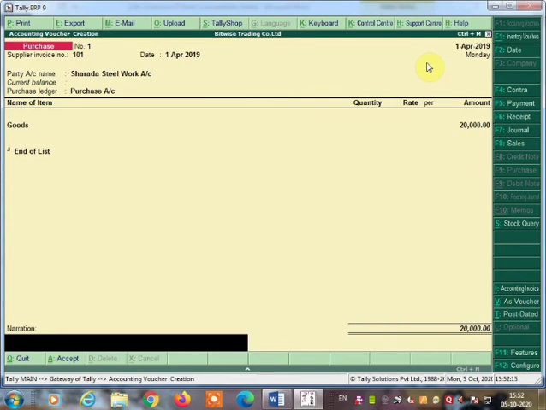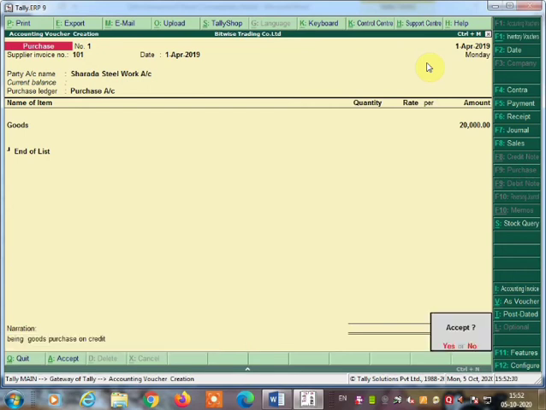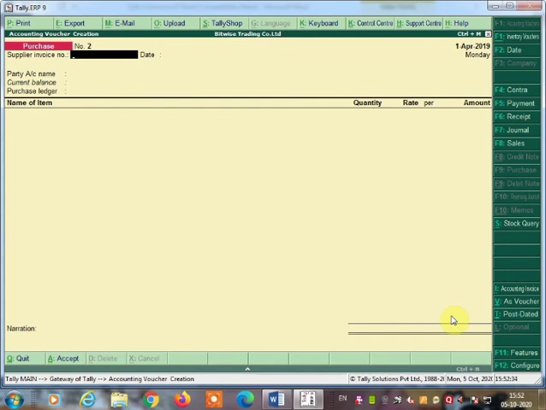Write being goods purchased on credit. Accept the voucher. The second voucher is over now. Third voucher: paid salary to staff.